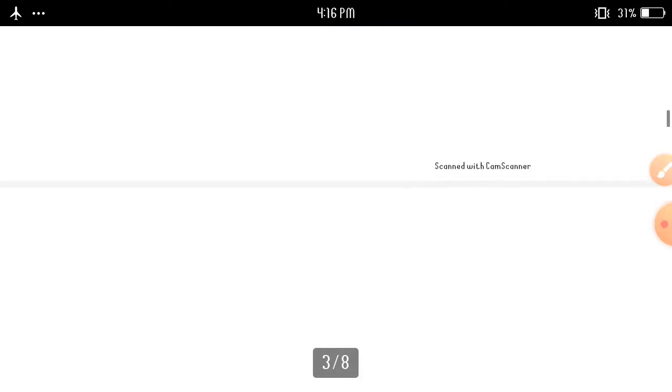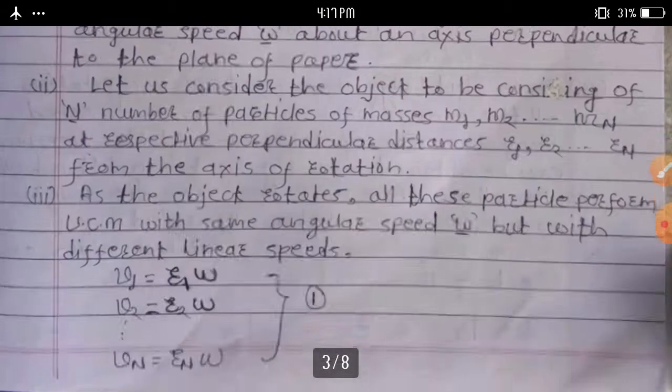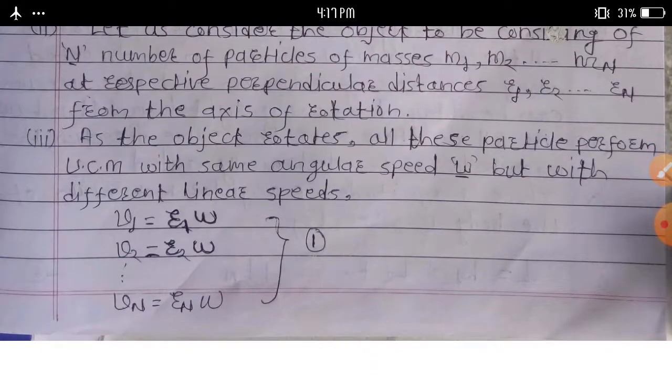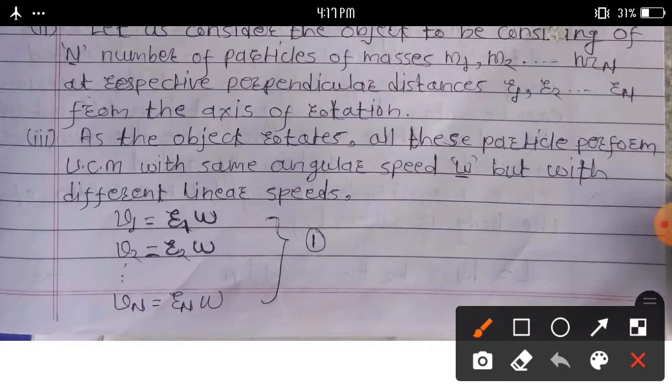We know the relation between linear speed and angular speed is v equals r omega. Accordingly, the linear speed of the first particle is v1 equals r1 omega.